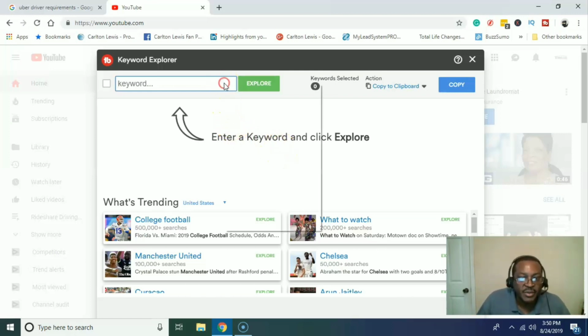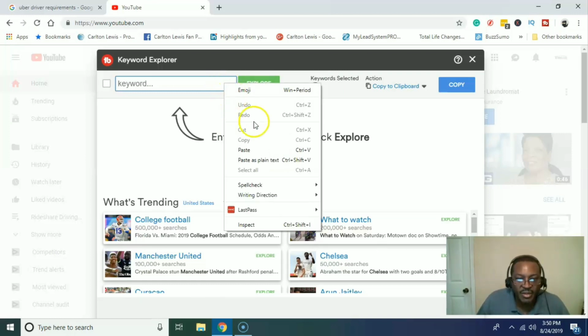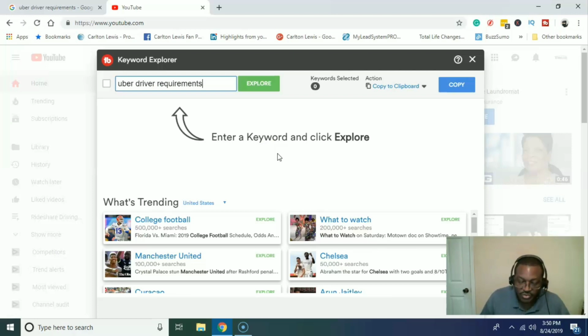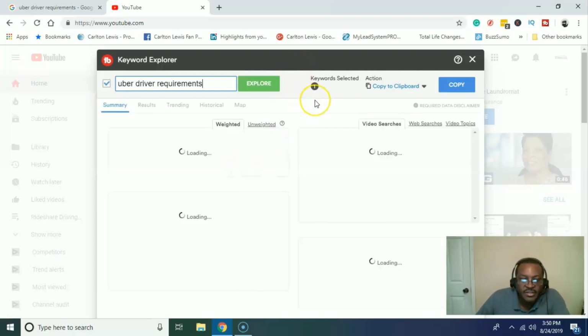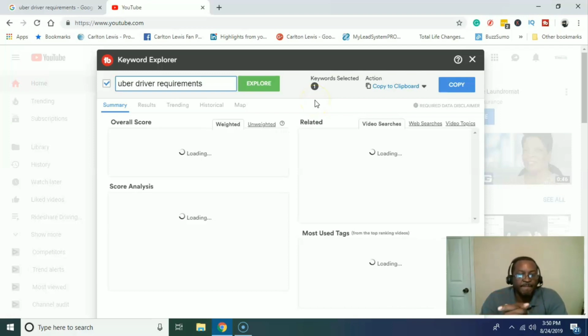So here we go. We're going to put that keyword in here. There we go. Uber driver requirements. So we're going to take a look at that, and we're going to see if this is worth going after. And this thing gives you an overall score. It analyzes the keywords. It gives you related keywords.